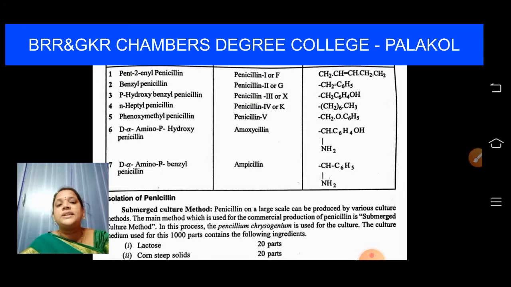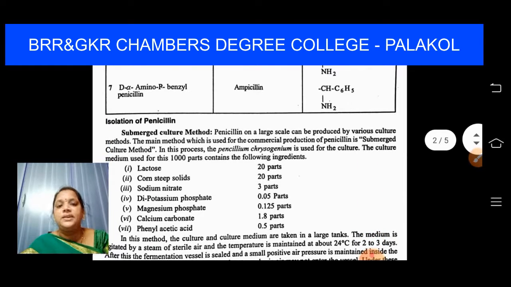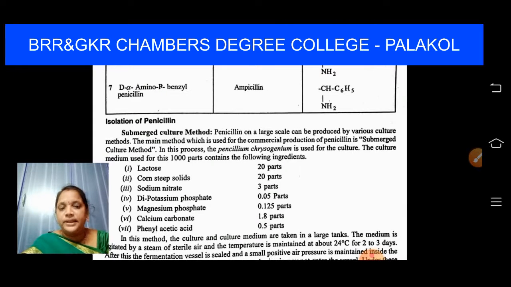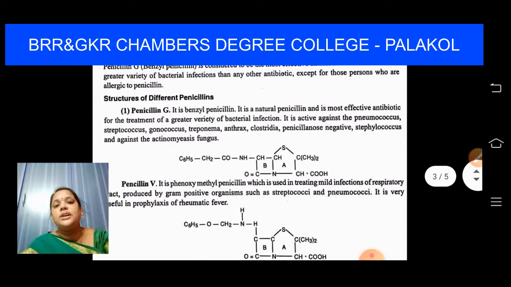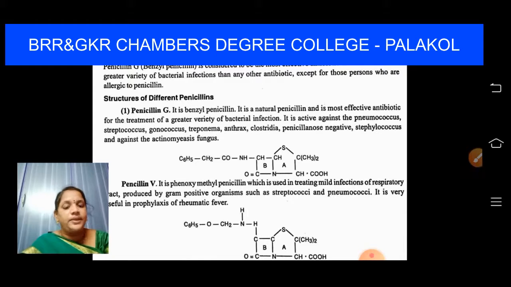I have also discussed the isolation of penicillin. What are the contents? What are the 100 parts we have to take, and we have to maintain it for 24 degrees. We have to take it in large tanks for 3 days. Okay, all these things, isolation of penicillin, and we have also learnt about the structures of penicillin, which are very important. Penicillin G, penicillin V.